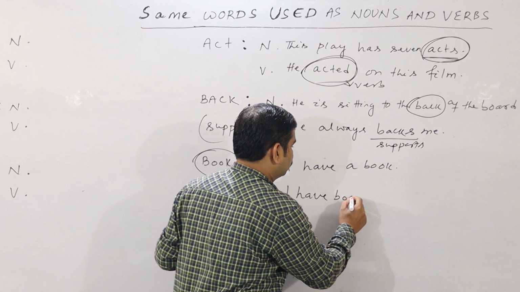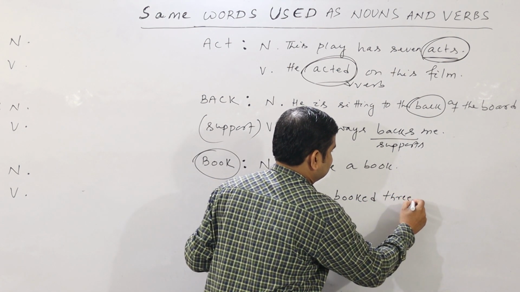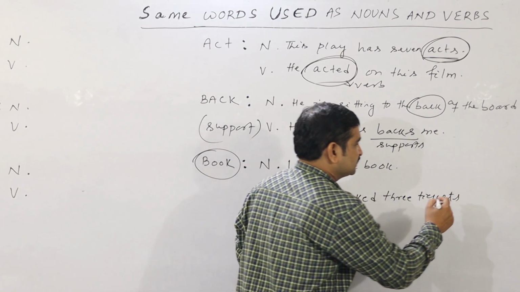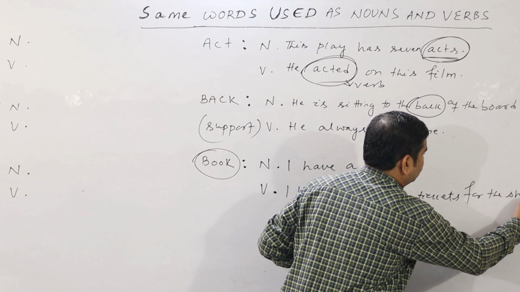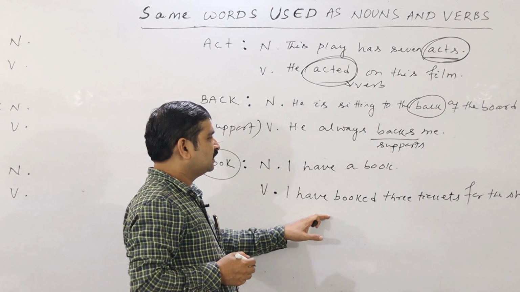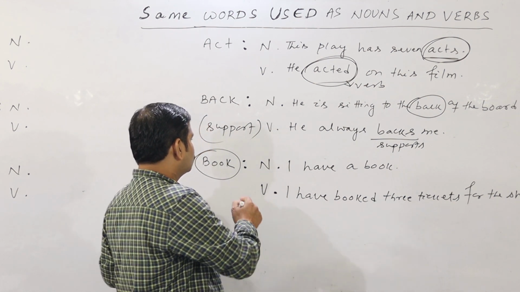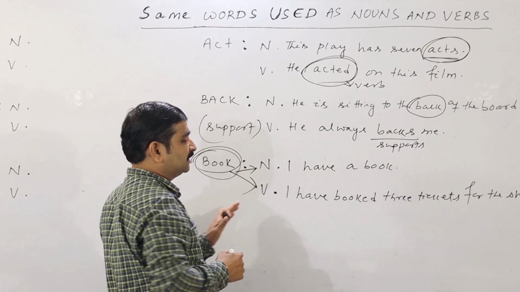Example: I have booked 3 tickets for the show. Look at the line. Here it is. I have booked 3 tickets for the show. So here book is used as a verb, and there book is used as a noun.